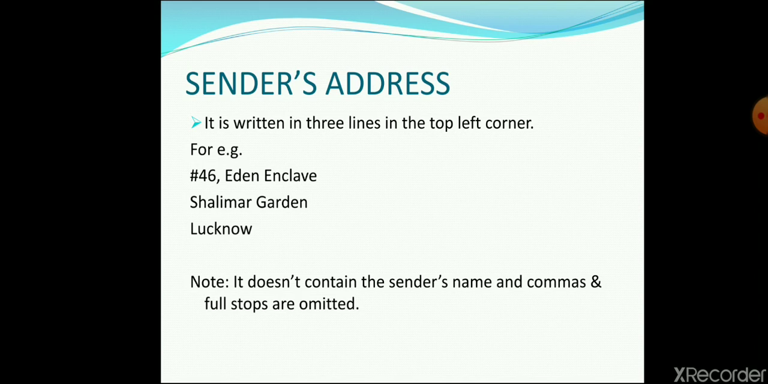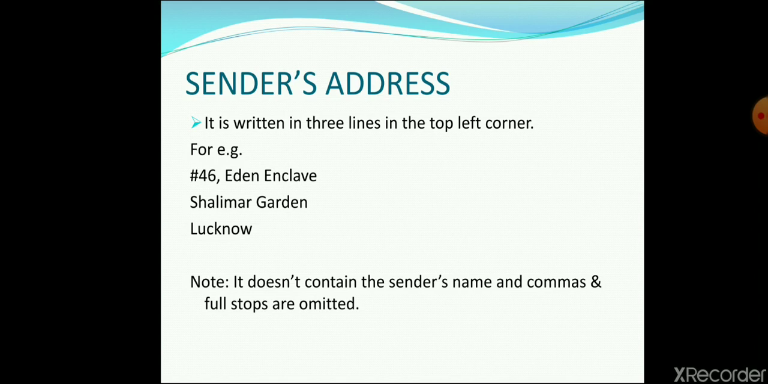It would be written on the top. It would be written in the left corner only, right? Everything is written in the left corner. Remember that. So for example, house number 46, Eden Enclave, Shalimar Garden, Lucknow, right? Please note it very carefully. The sender's address doesn't contain the sender's name, and commas and full stops are also omitted. It means no comma at the end of the line would be there, and no full stop at the end of the address would be there, right?